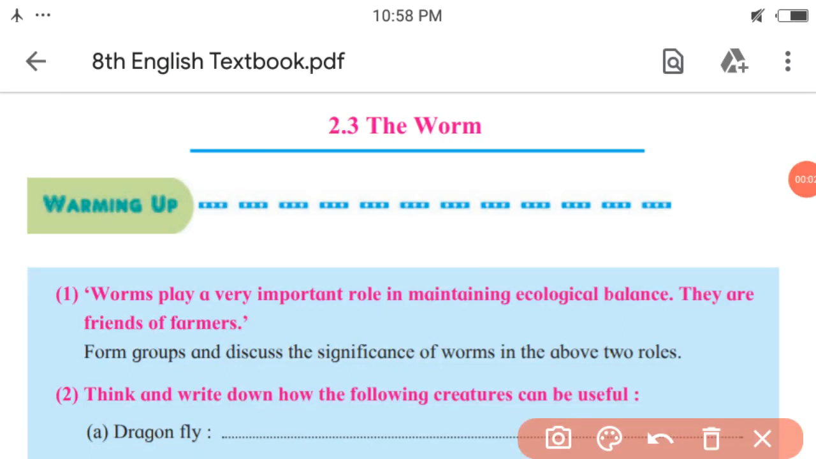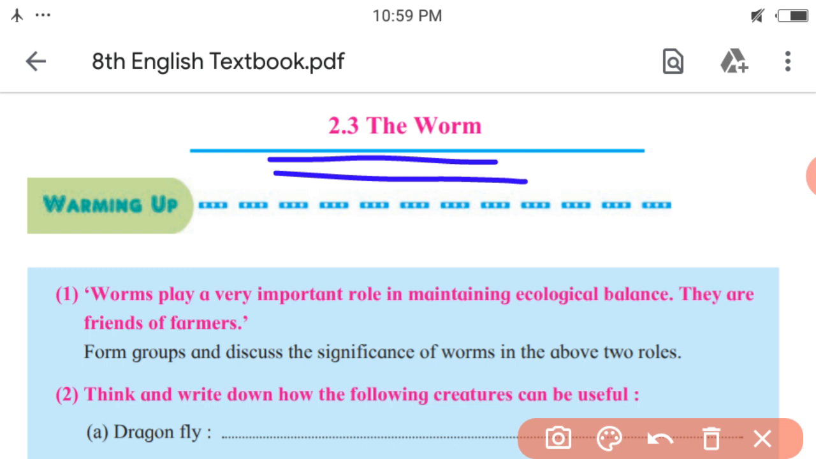Dear scholars, let us begin learning a poem, The Worm, which is written by Thomas Gisborne. Here, the title itself shows that this poem may be about one of the insects, right? So, definitely, it is about one of the insects, worm.